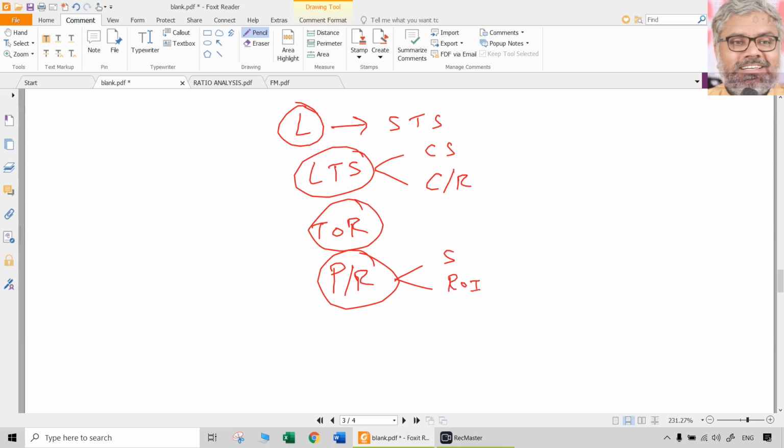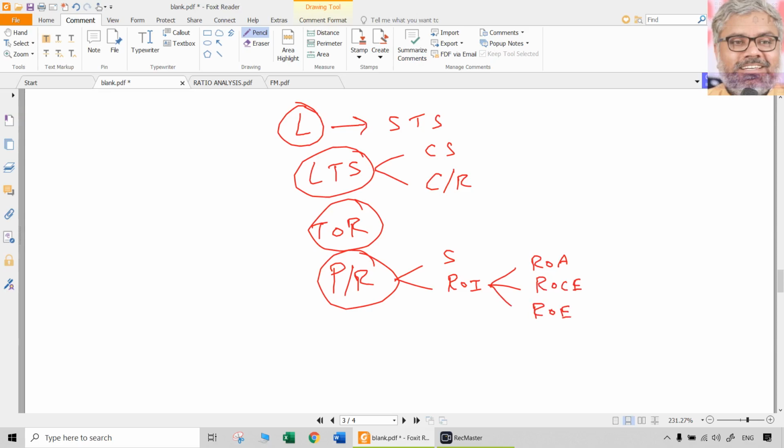Broadly, return on investment, which is further classified as return on assets and return on capital employed, also return on equity.